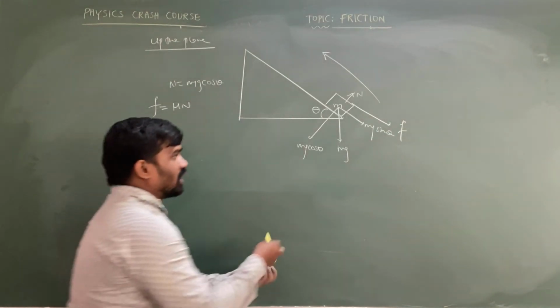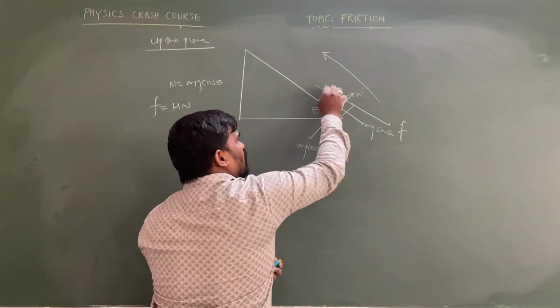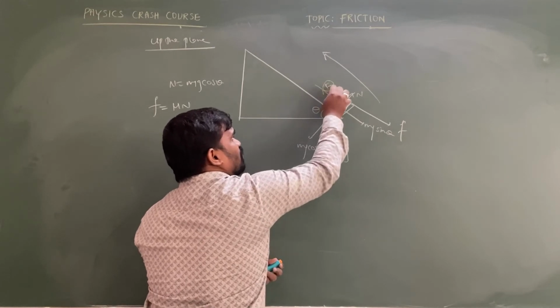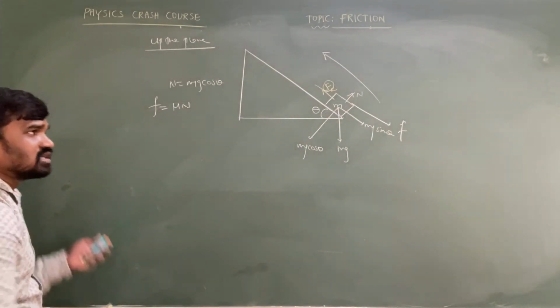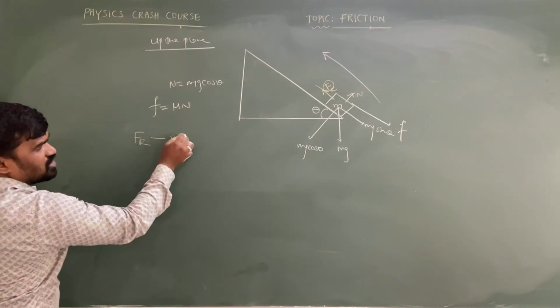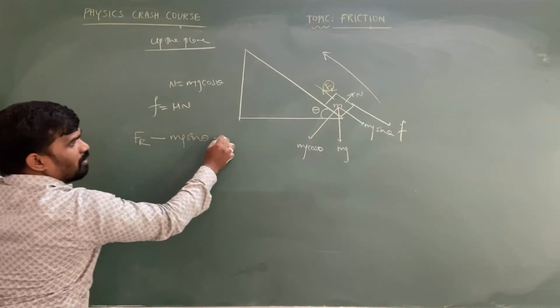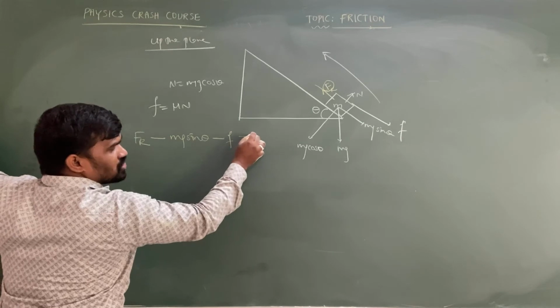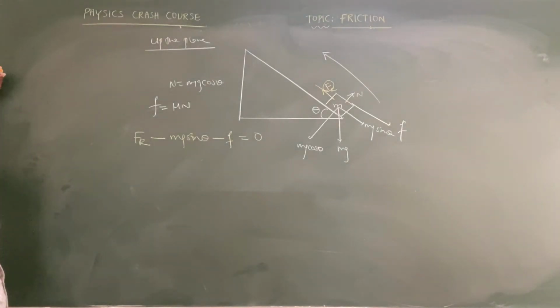Assume the minimum force required to make the body move in the upward direction, that is the resultant force. F resultant upward minus mg sin theta downward minus friction also downward is equal to 0 for equilibrium.